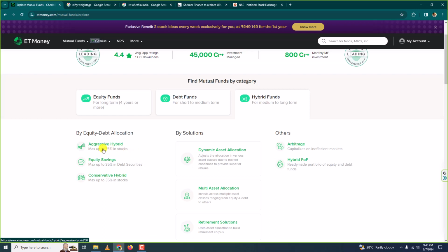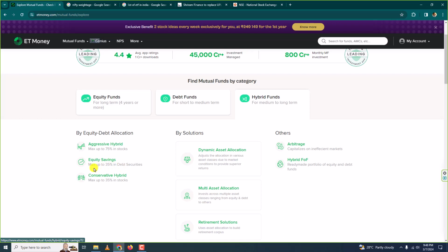So here if you see, aggressive hybrid is a category where they invest maximum up to 75% in stocks. So the rest 25% would be in bonds. Okay. So for example, if you invest 100 rupees, then maximum of 75 rupees would go to stocks and 25 would go to bonds. Okay.